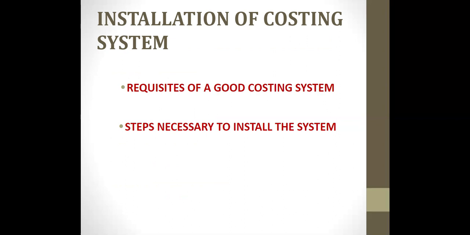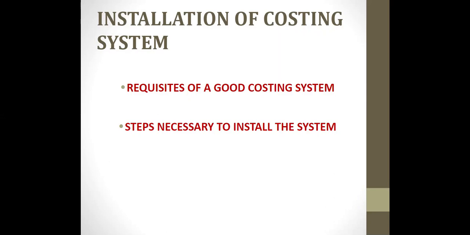It may establish the practice and procedure of making cost records. The need for installing a costing system should be justified by a cost benefit analysis. Now, the benefits expected from the costing system should more than compensate the expense of installing and operating the system.